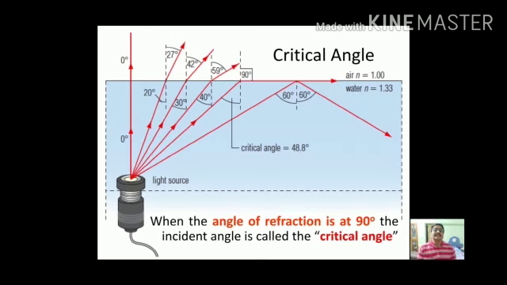Here this diagram shows the critical angle and total internal reflection. Here the critical angle is 48.8 degrees, at which the angle of refraction is 90 degree. If we try to increase the angle of incidence greater than 48.8 degree, then what will happen? All the energy will be reflected back within the same medium. Here the angle of incidence is 60 degree and we can see that all the rays are reflected within the same medium. This is the total internal reflection.